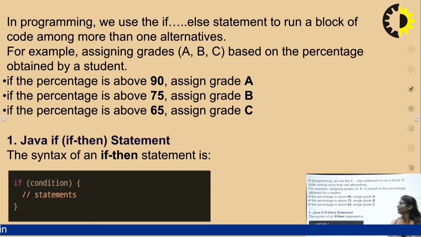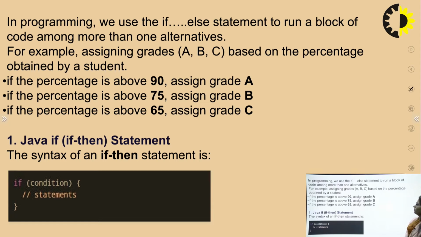Talking about the next thing, in programming we use the if-else statement to run a code among more than one alternative. Suppose in a particular program, we want that if the percentage is above 90, we assign grade A. If the percentage is above 75, the program assigns grade B. If the percentage is above 65, the program assigns grade C. How will this assigning be done? It will be based on how if-else works. The if condition works in several manners.